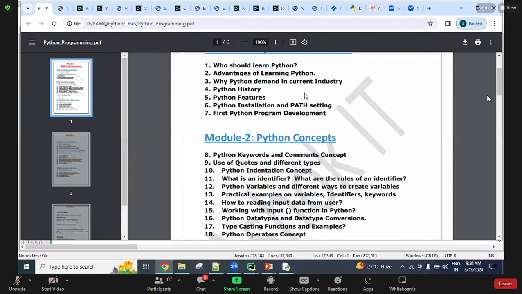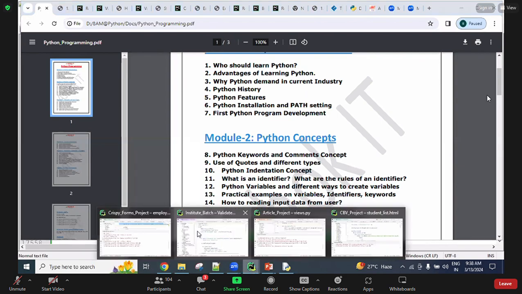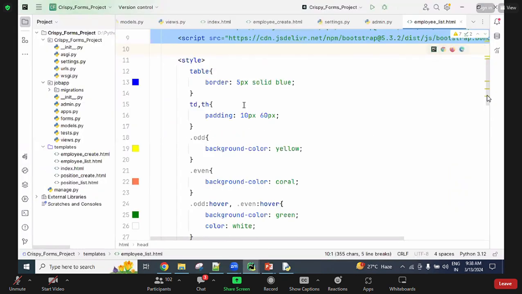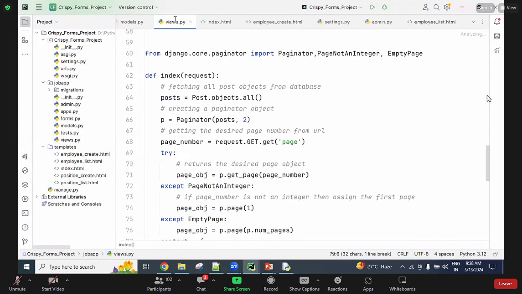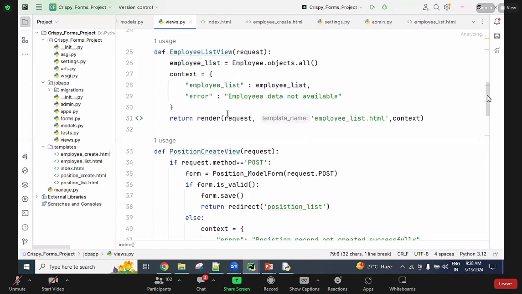Sir, what is PySpark and PyCharm? PySpark also is a separate module, Python related. PyCharm is an IDE, a coding related IDE. See, this is the IDE, guys, where we can develop the coding. This is a real-time IDE. Here we are developing the logics, guys, as per the requirement.